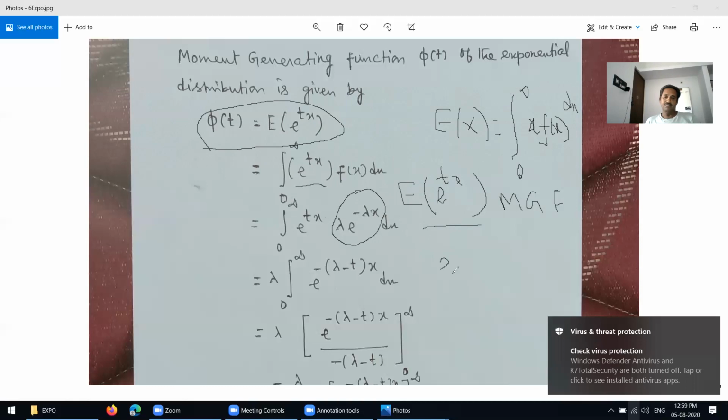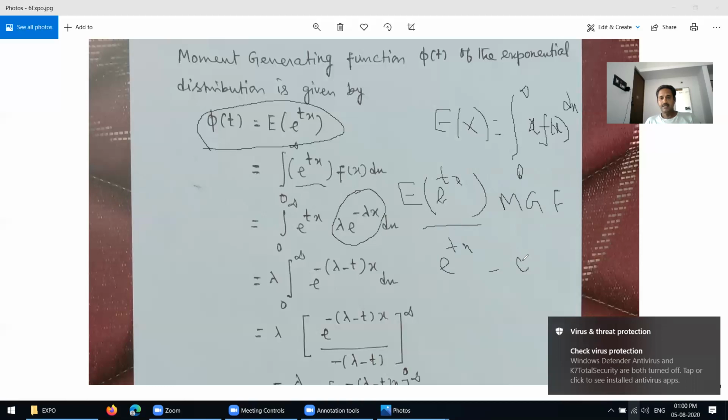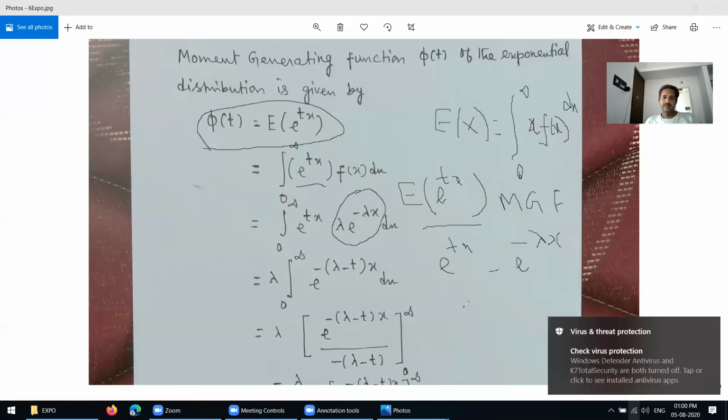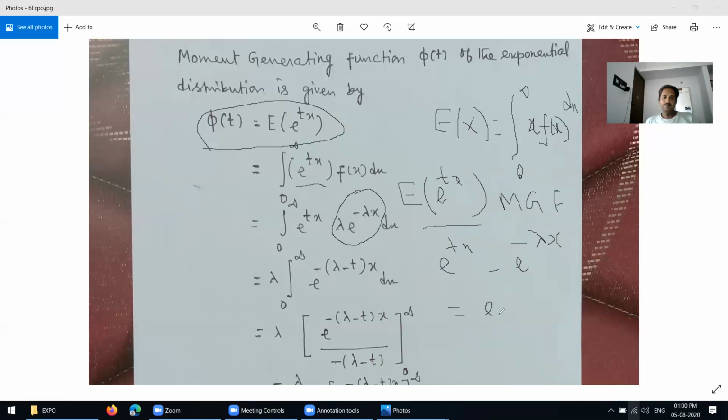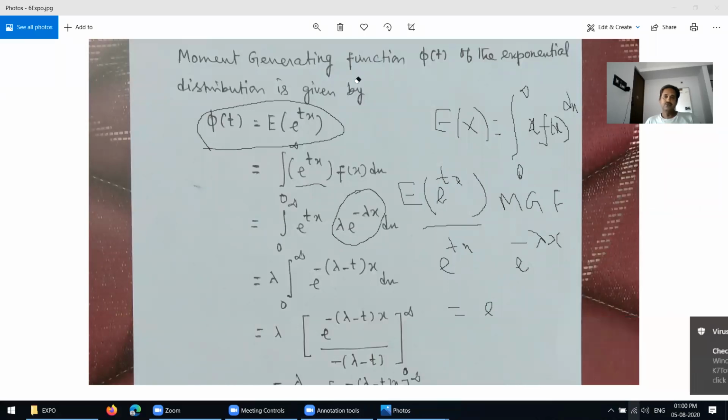What is the e power tx? E power tx times e power minus lambda x.